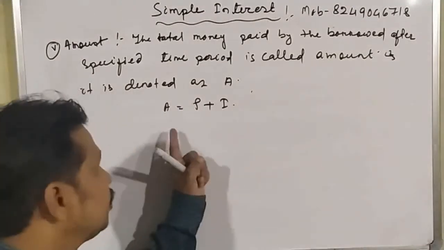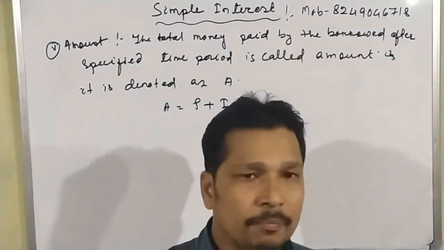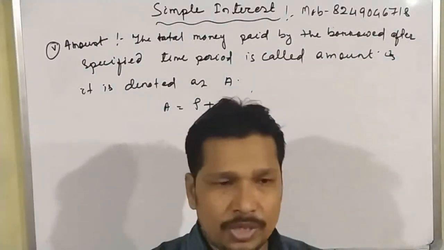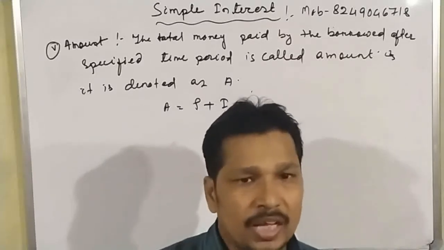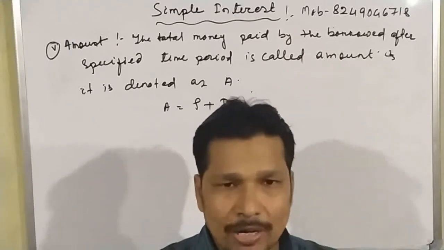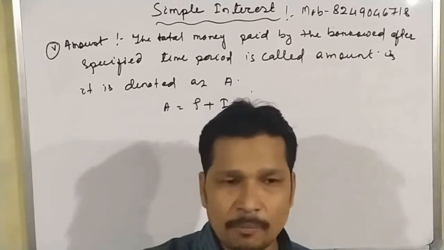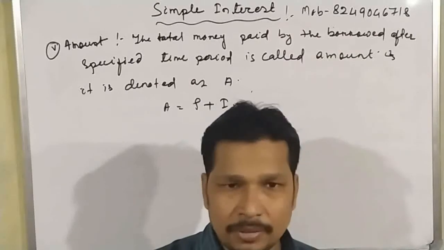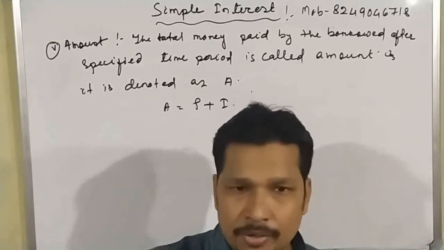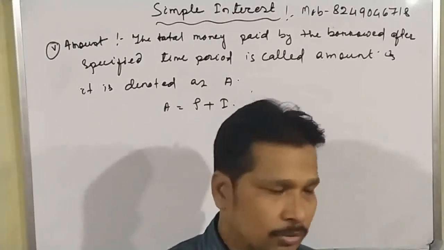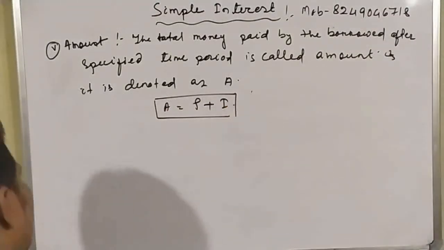Okay, student. So here, what is the meaning of the amount? Amount is the total money paid by the borrower. So I have already told you, if I have taken some money from others, then I have to pay that amount as well as some extra money. That means the total money I will pay is known as the amount. The total money means the principal as well as the interest. So here amount is known as the principal plus interest.